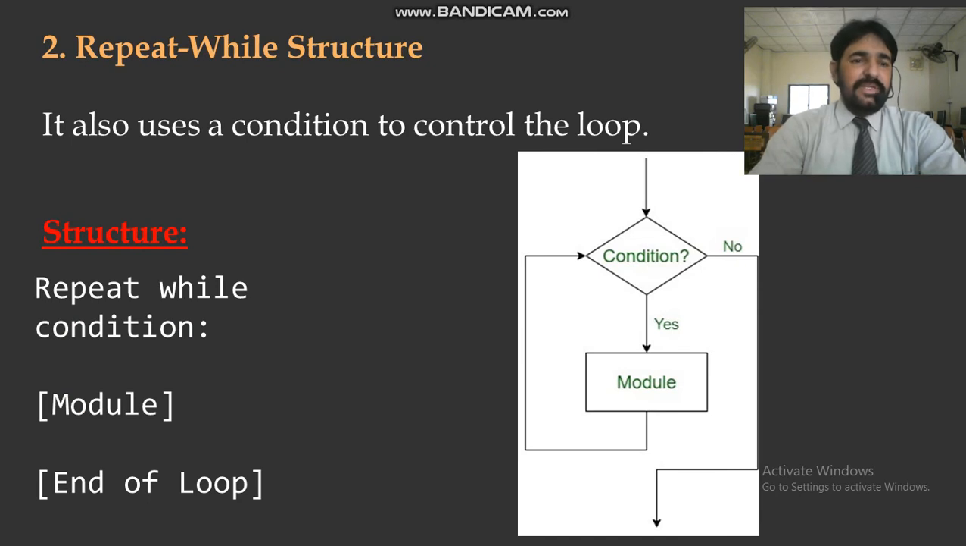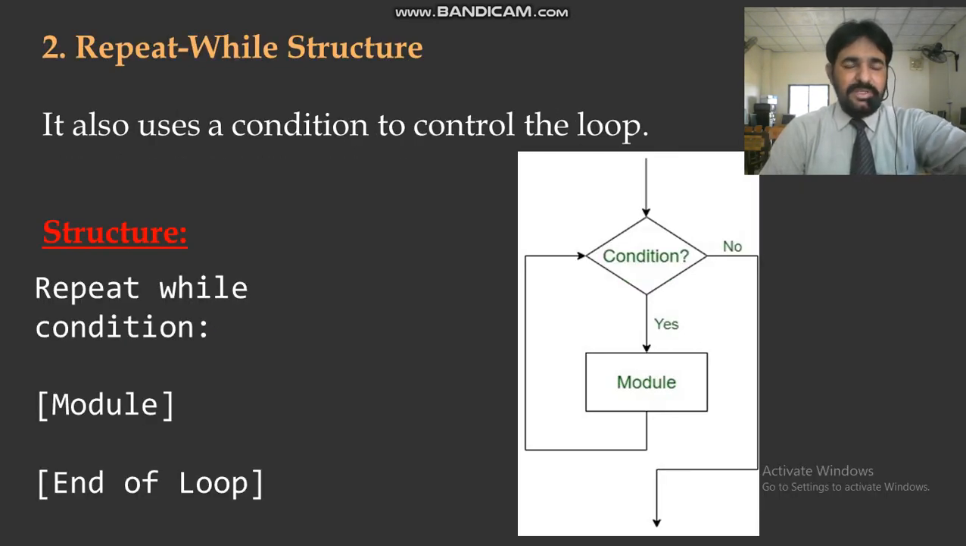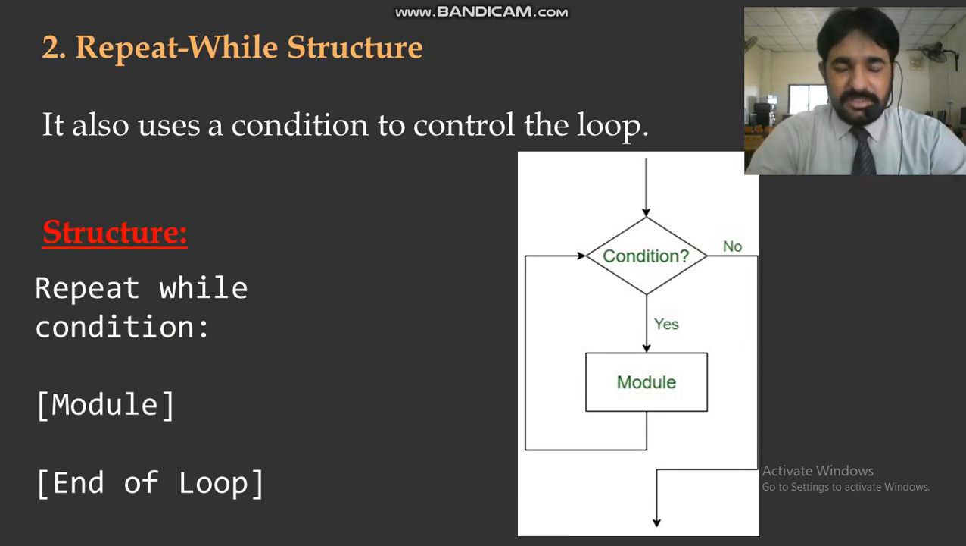So the repeat while structure. It also uses a condition to control the loop. We have two types: the first one is the repeat for structure, and now we are going to discuss the repeat while structure. We will also discuss it in detail in coming chapters.